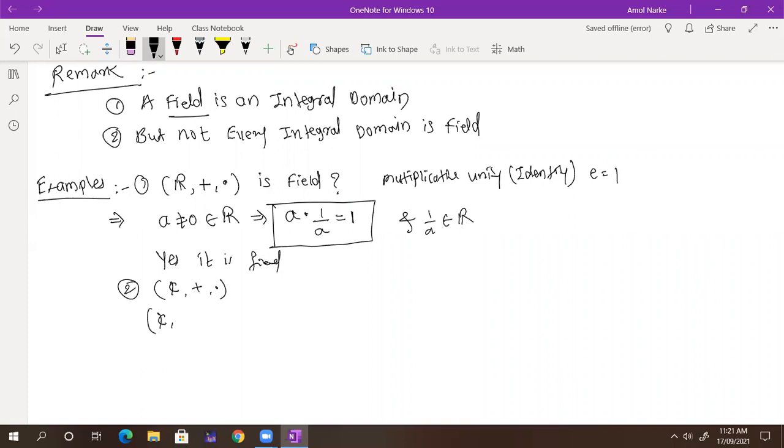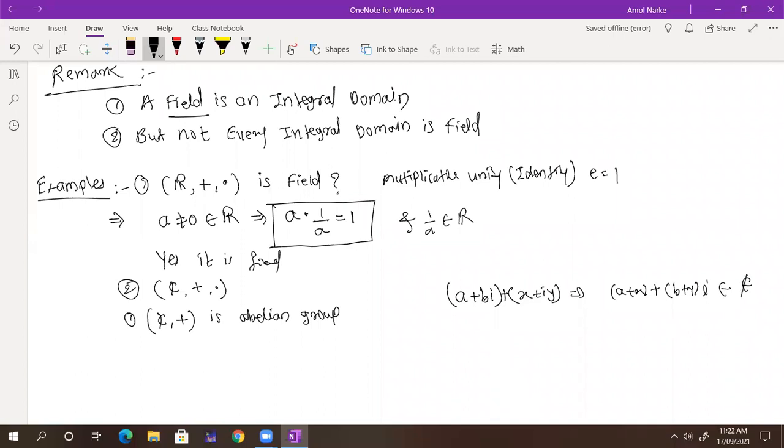Complex numbers under plus form an abelian group. Yes or no? First condition: whether it is an abelian group. So in complex numbers we have a plus bi, and if I take some x plus iy and do the addition, I get a plus x plus b plus y i, which also belongs to the complex numbers. So the closure property is there.